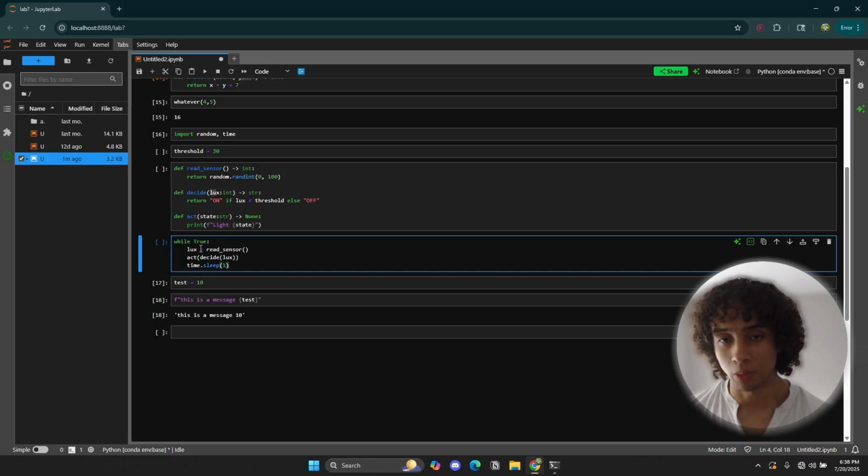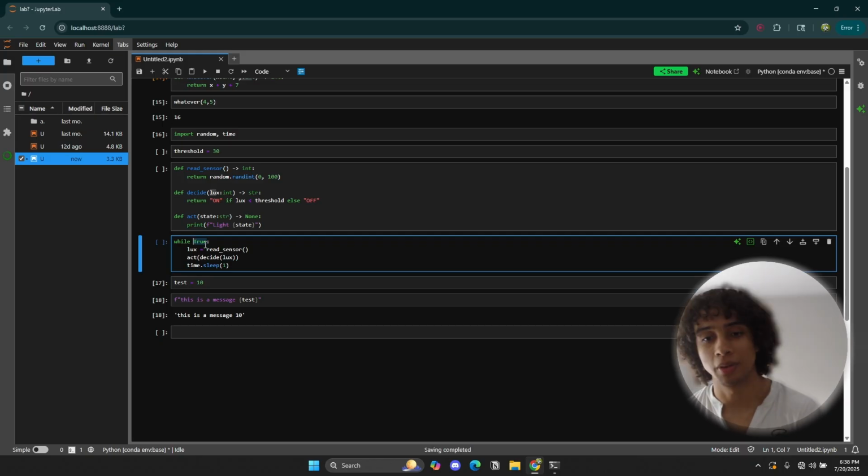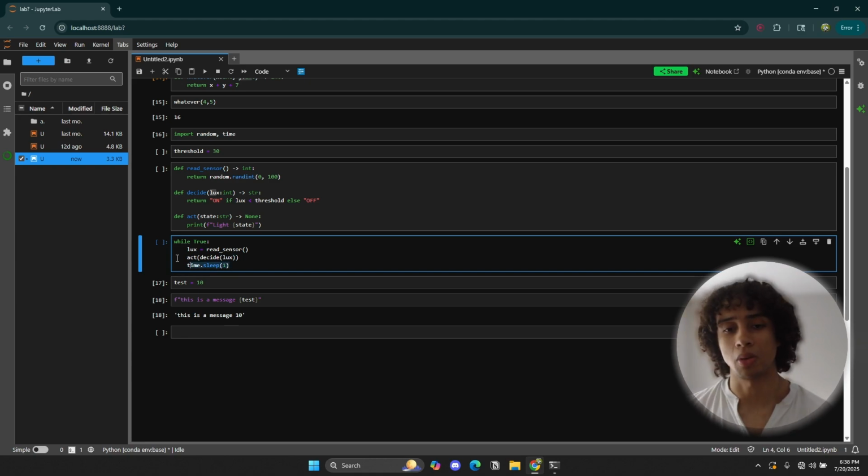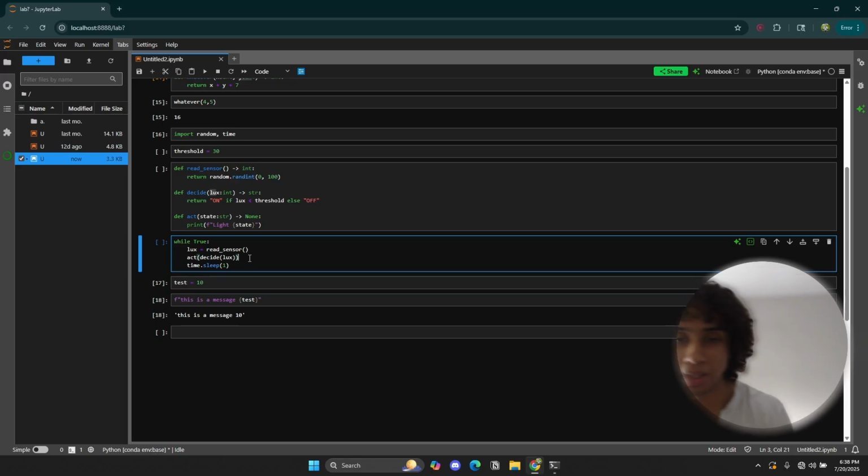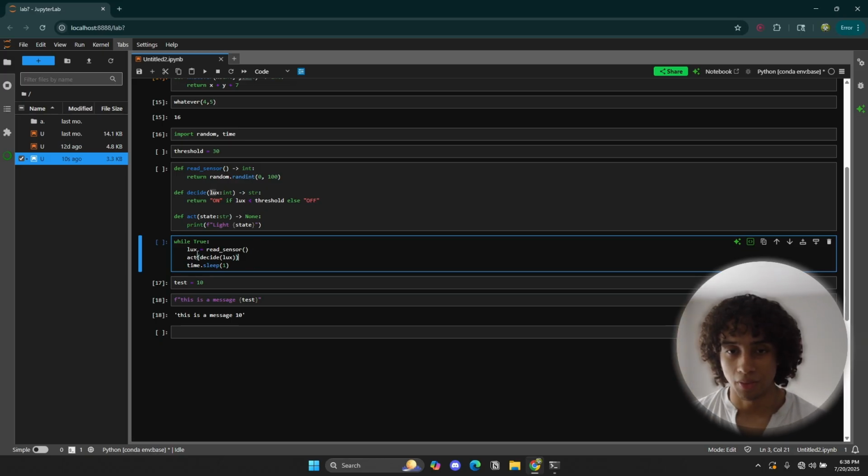All right, so this is a while loop. Here we're saying while true. Basically, let's input an infinite loop. As long as this value is true, then continue the loop. Since true is always true, it's going to be an infinite loop, which is why we're putting this delay right here, because we don't want the entire system to crash, if that makes sense.